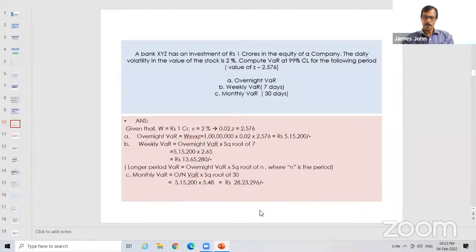Sir, one doubt. To calculate weekly, we take square root of 5 or 7, sir? If in some questions they will give, they want monthly VAR and number of trading days in a month is 25, then you have to take 25. Similarly, in weekly VAR, if they say number of working days is 5 or 4, then you have to take 4 as given. Otherwise, if it's not mentioned about the days, then you can take weekly as 7 and monthly as 30 days.